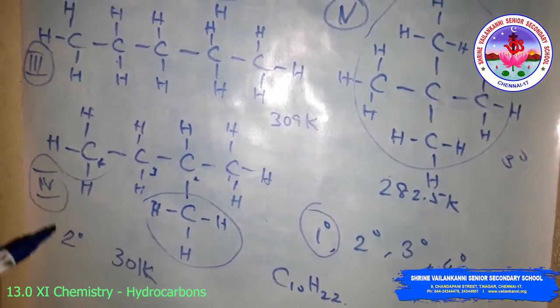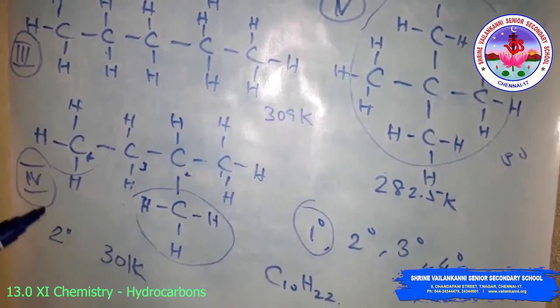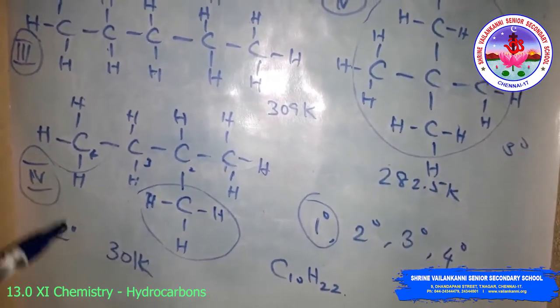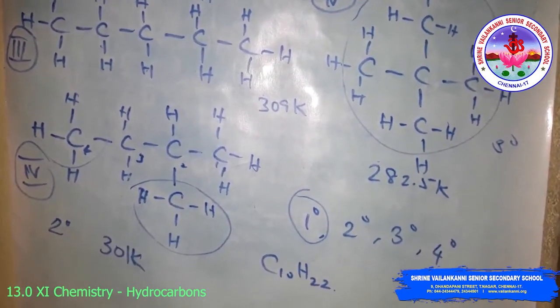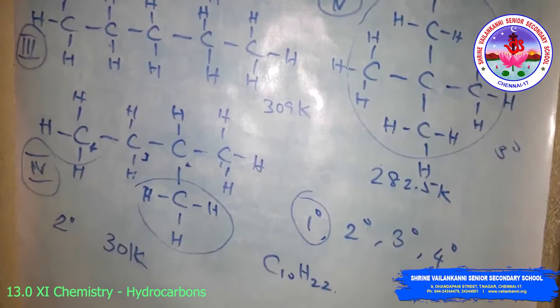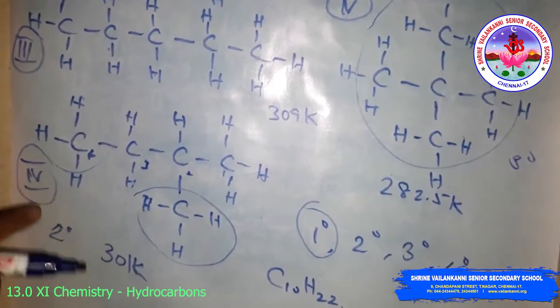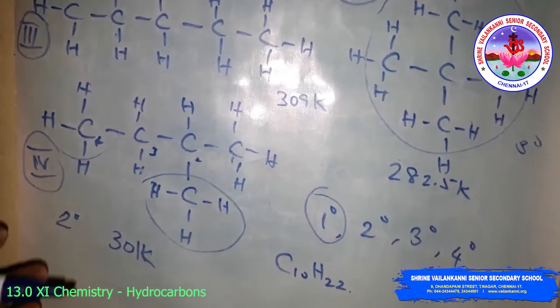Then, after numbering it, the substituents are attached to the carbon atoms, and finally the valence of each carbon atom is satisfied by putting in the correct number of hydrogen atoms. This can be clarified by writing the structure. First you choose the word root, then you draw the compound. We will see some examples.